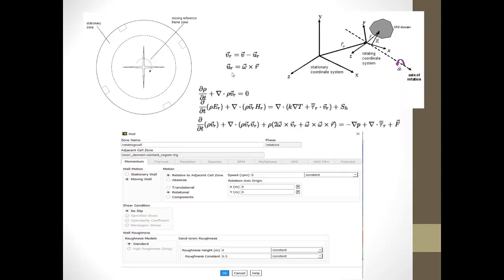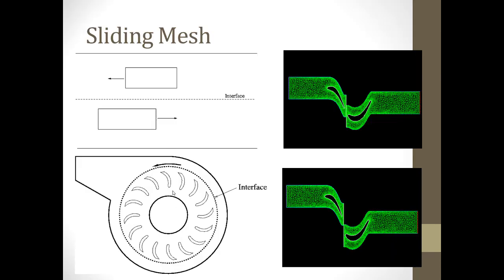Here the angular velocity into R is constant at different points, but here the angular velocity into R is not constant because this is rotating. Initially the point is here, so it has some R into omega. When this blade comes here, there is no R into omega at that point, there is R into omega at this point. So R into omega is continuously varying because the zone itself is sliding. So this is much more accurate compared to the MRF.